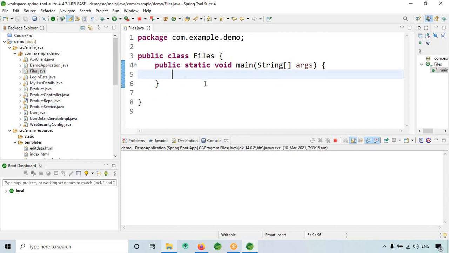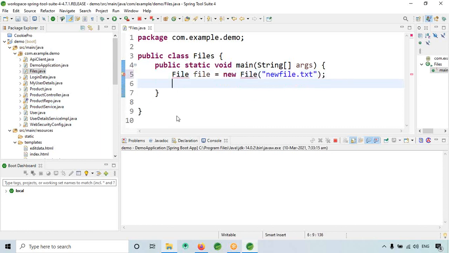Now, in Java, if you want to create a file, how can I do it? I will give File file is equal to new File, and here give new file.txt.